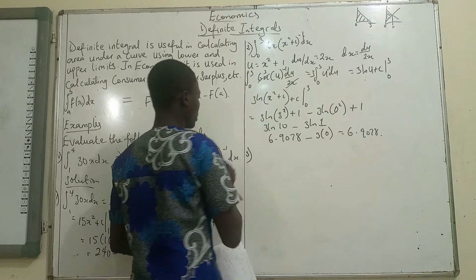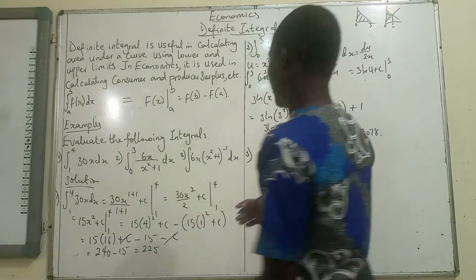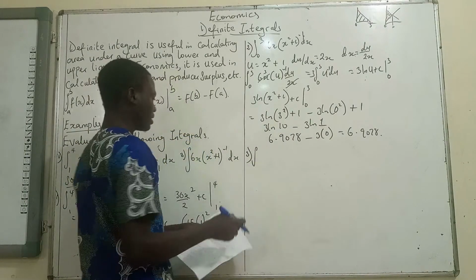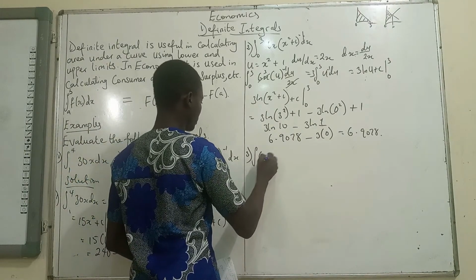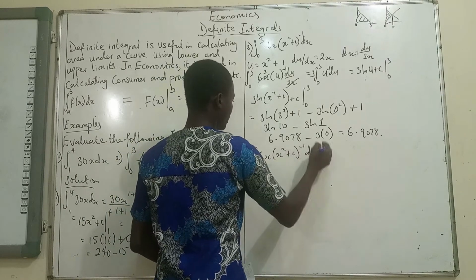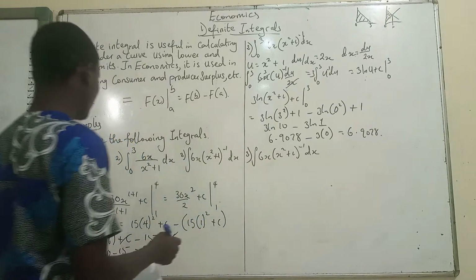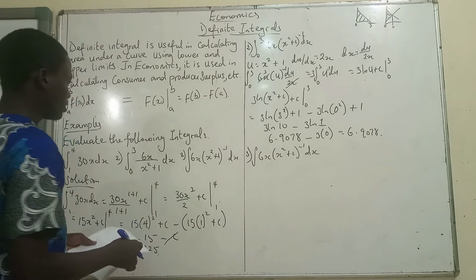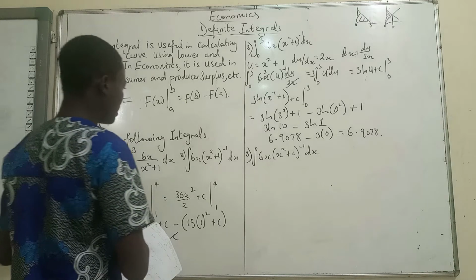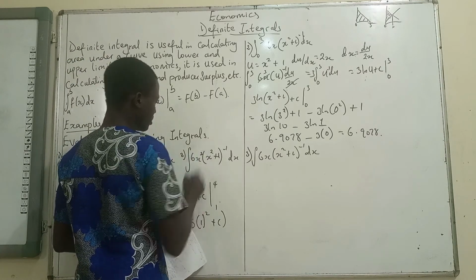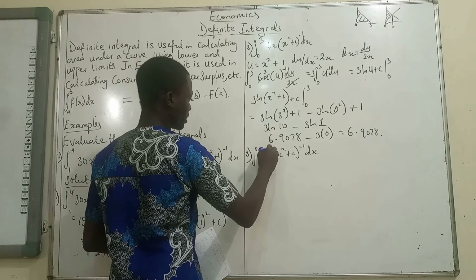Let me quickly do the third one. So that's the answer, 6.9078. The third one is the integral of 6x over x squared plus 1, minus 1 dx. Apparently we cannot use this. Oh my god, I wrote the same question twice. Now let's say this were 6x squared. Let me just change it that way.